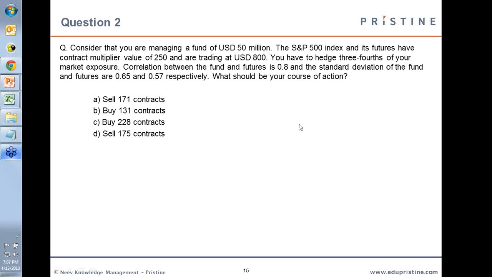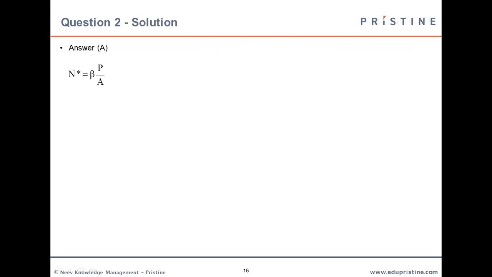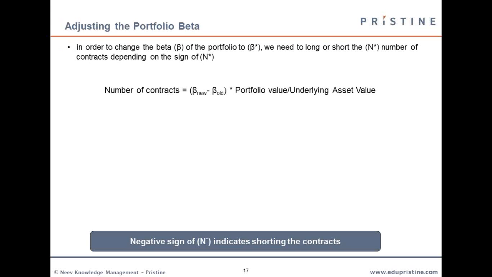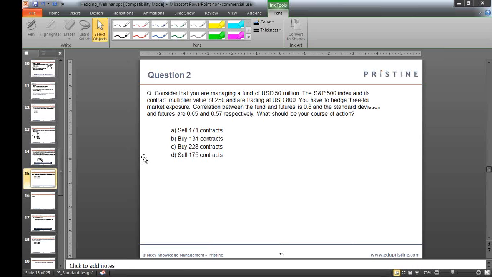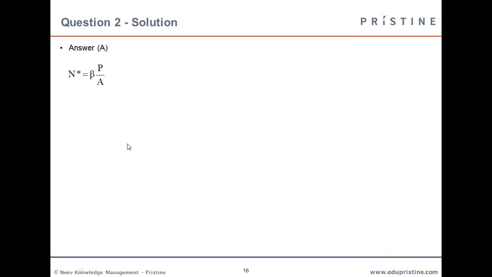Yeah, okay, so I think we can look at the answer now. I think Divyank has got the right answer. The answer is option A. So now we look at how we came to that. So here again we'll be using the formula I discussed in the previous slide. So the value of the number of contracts is given by this formula. Okay, so here we have,